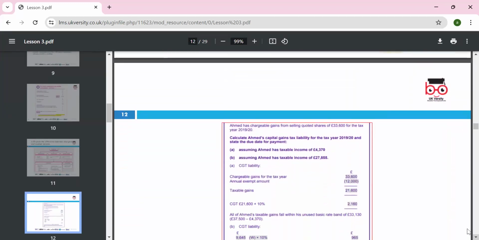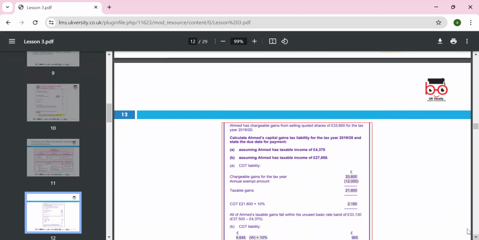Okay, let's look at the example. Assuming MN has taxable income of 4,370, assuming MN has taxable income of 27,800.